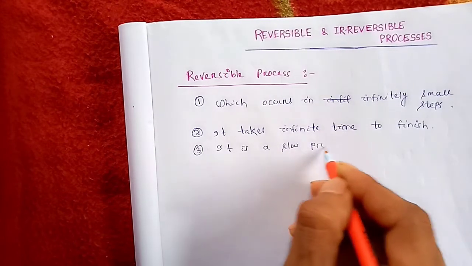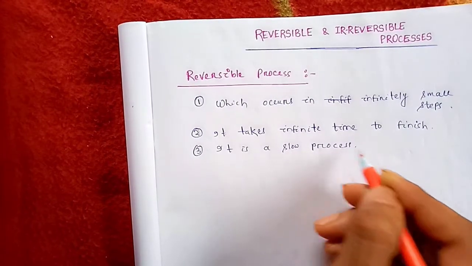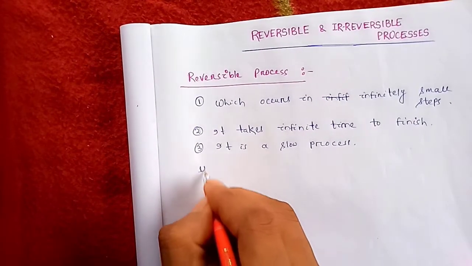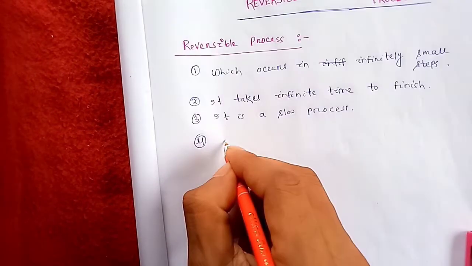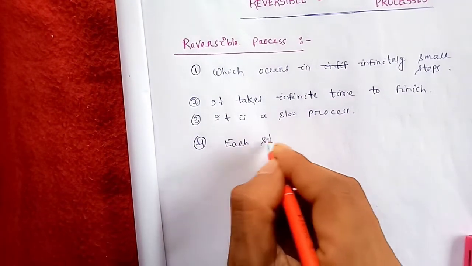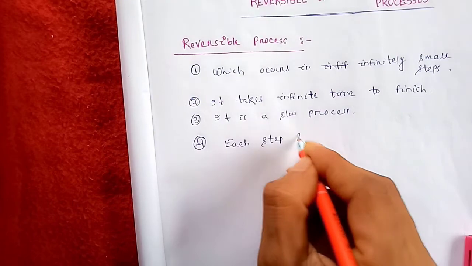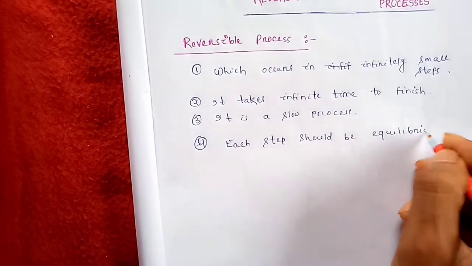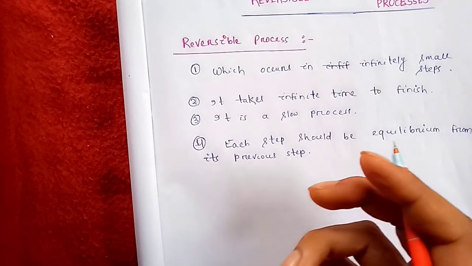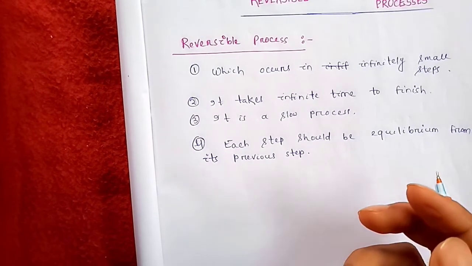Clear? A reversible process is a very slow process. And one important thing about a reversible process is that each step should be in equilibrium with its previous step. That means there should not be much difference between two steps.